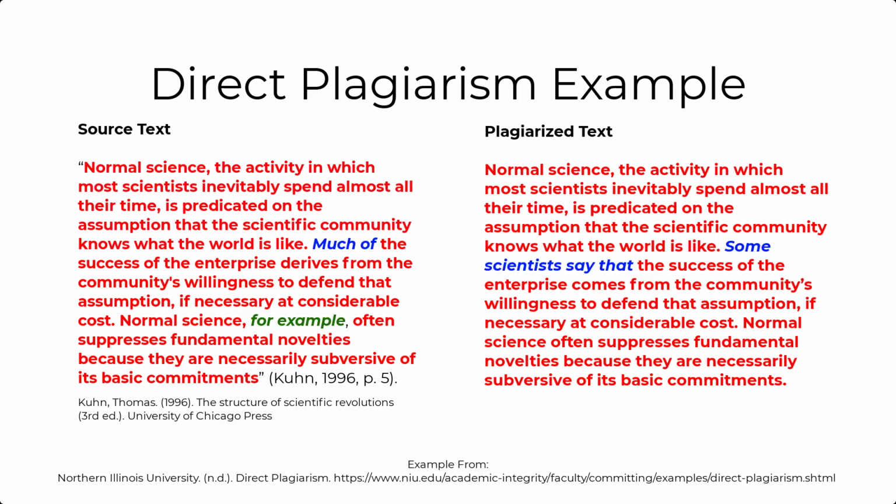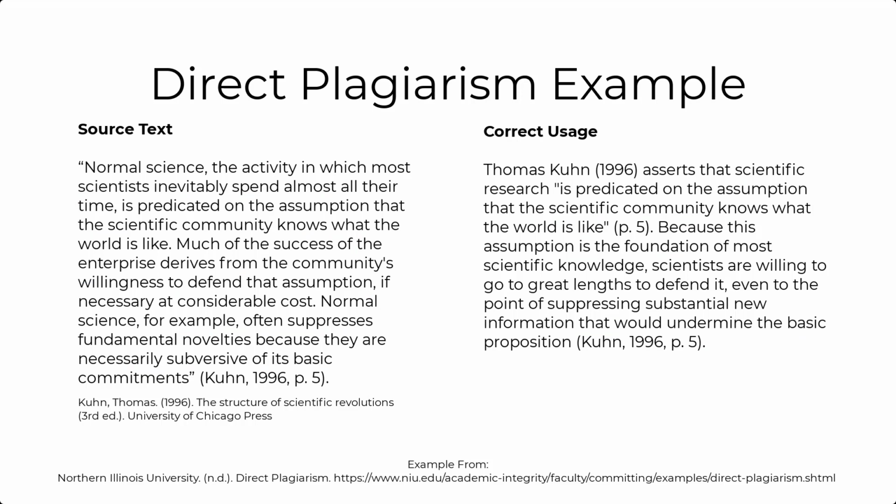Also, the writer omitting "for example" and substituting "much of," with "some scientists say that," makes no difference in classifying this as direct plagiarism, as the offending writer tries to pass off Thomas Kuhn's work as his own, almost completely word for word. Now we will see the correct way to use Thomas Kuhn's text.